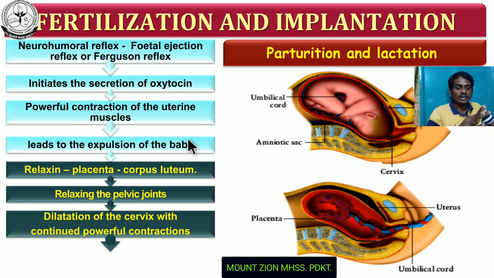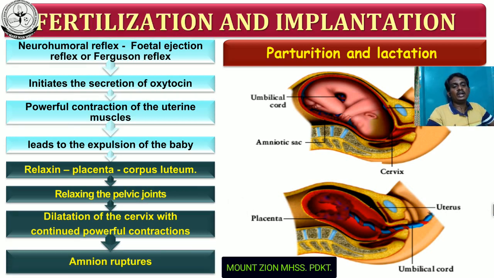First one is estrogen. Estrogen also causes contraction. And the second one is what hormone? Oxytocin also helps in contraction of the uterus. And the third hormone, relaxin, also helps in contraction of the uterus. So these hormones help in contraction of the uterine muscles. As a result, what will happen?